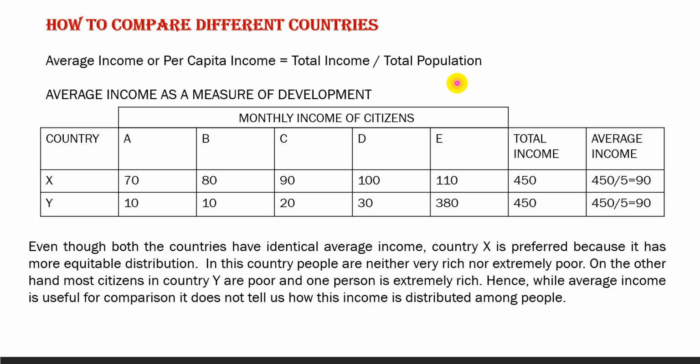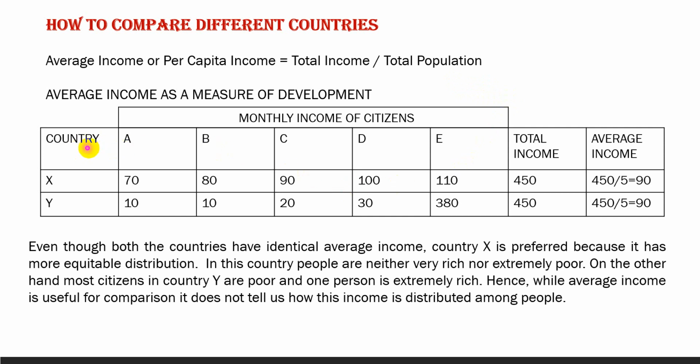Sometimes we consider that a high level of average income is a better indicator of economic development, but in reality, this may not be so. With the help of an example, we can show that average income is useful for comparison, but it hides differences. Let us take the example.